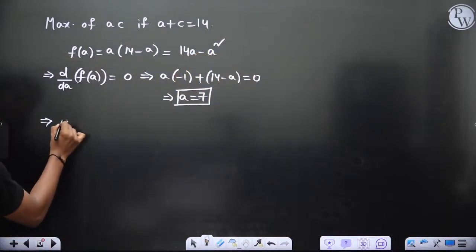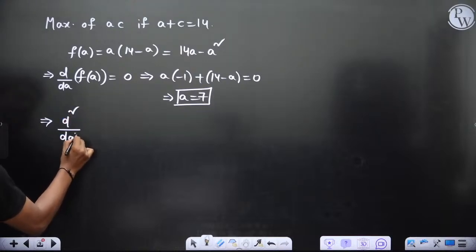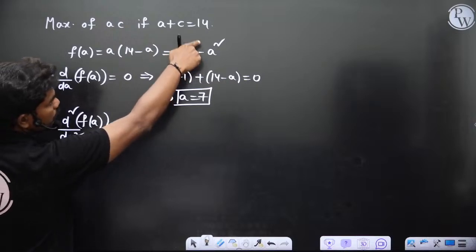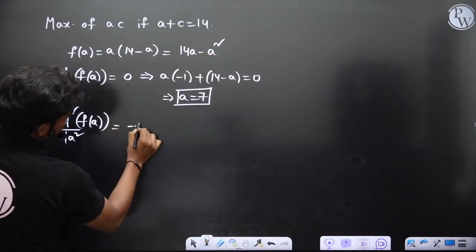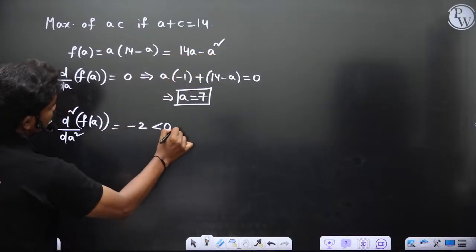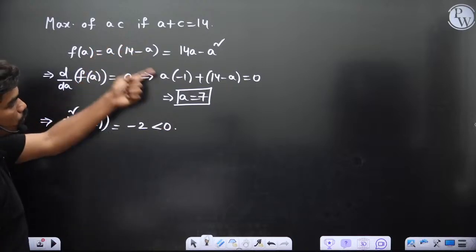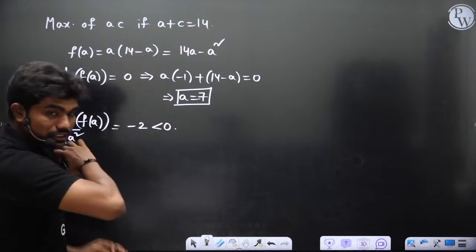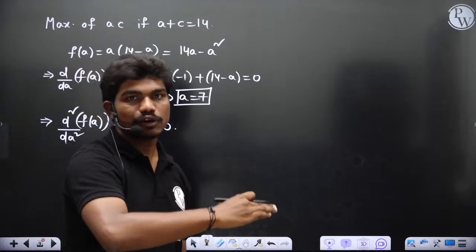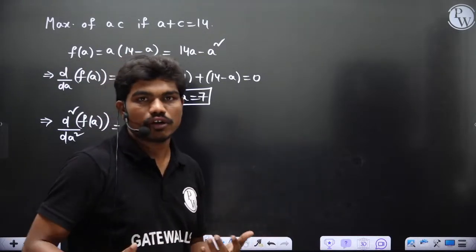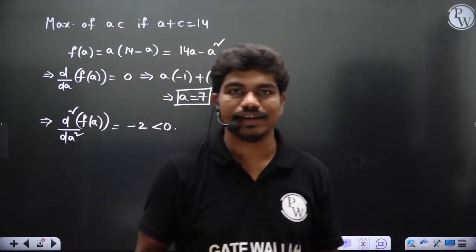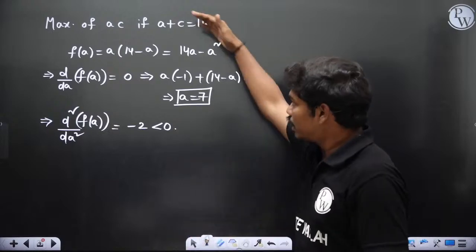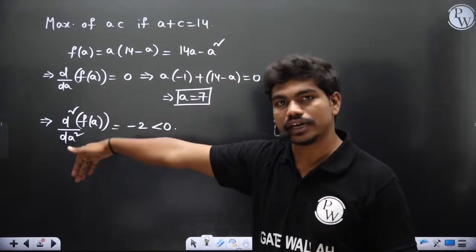So what is the second derivative? d square by dA square of f of A. The first derivative is 14 minus 2A, so the second derivative would be minus 2, which is negative. That means this function has a maximum value at A equal to 7. Anyhow, I'll touch up all these concepts again when I'm talking about single variable calculus. But right now, I hope all of you have studied how to calculate the maximum of any single variable function, so I'm just taking advantage of that knowledge. Otherwise I will teach all these things in single variable calculus.